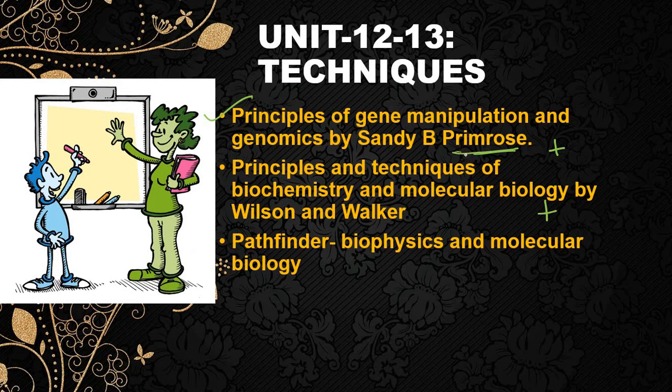It includes Primrose as well as Principles and Techniques of Biochemistry and Molecular Biology by Wilson and Walker. And the third book is the Pathfinder, that is Biophysics and Molecular Biology. So you can use three books in combination for preparing yourself for unit 12 and 13.